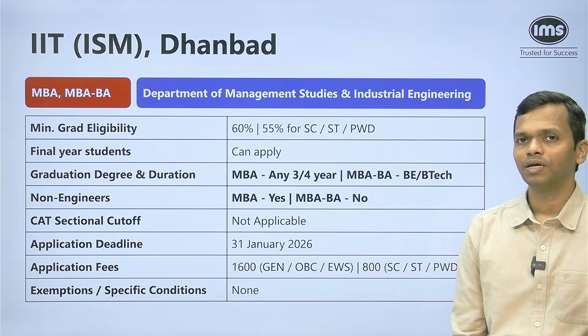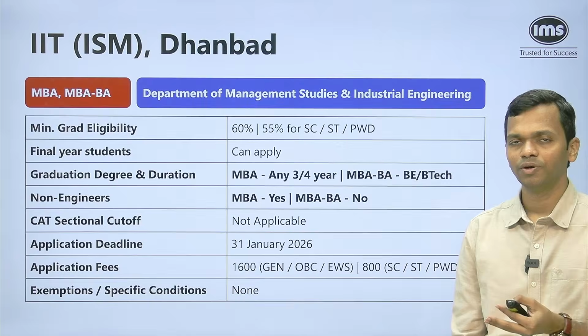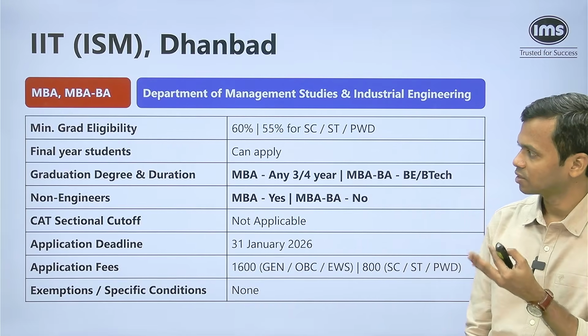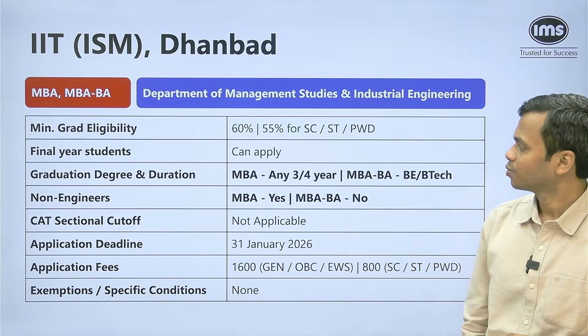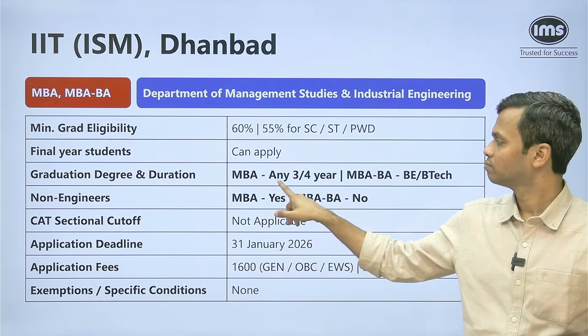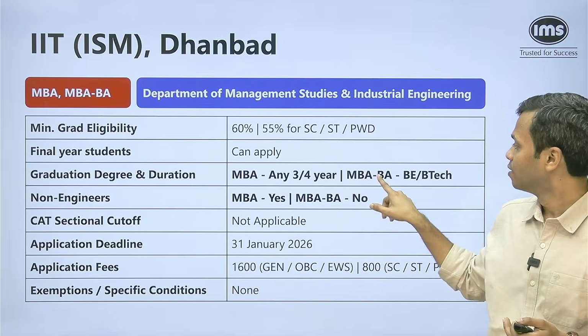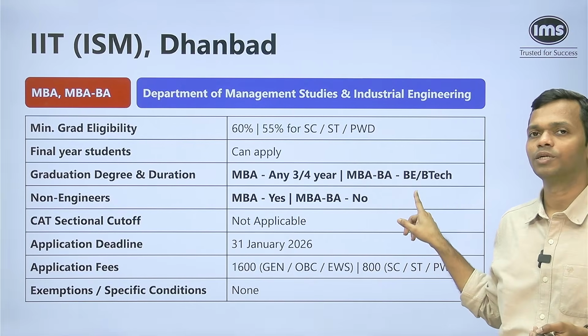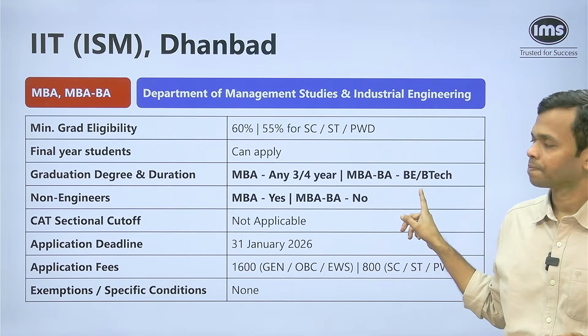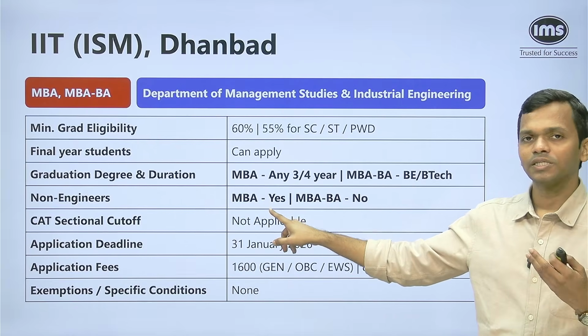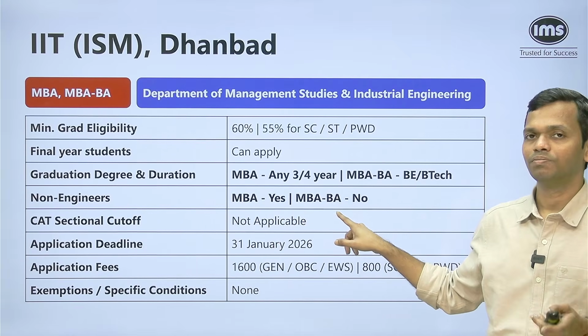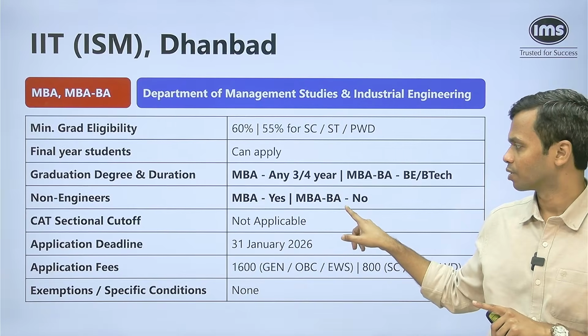Final year students can apply, but when it comes to the requirement for graduation degree, there is a condition. So the graduation degree and duration, if you're applying for MBA, anybody can apply. Any 3 or 4 year graduation program is okay. For the MBA BA program, however, you need to have a BE or a BTech. So for MBA, non-engineers can apply, but when it comes to MBA Business Analytics, non-engineers cannot apply.